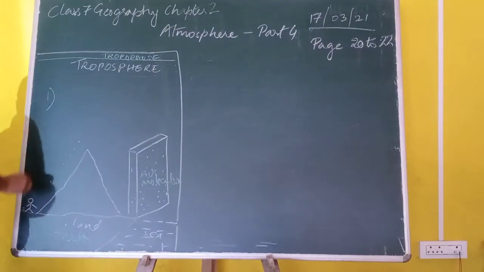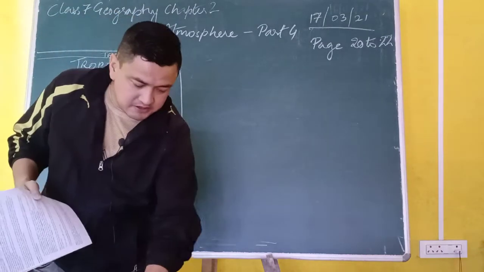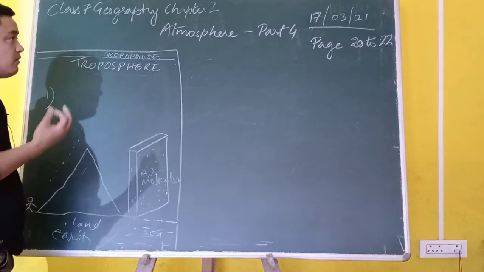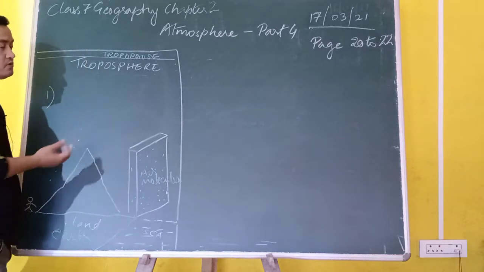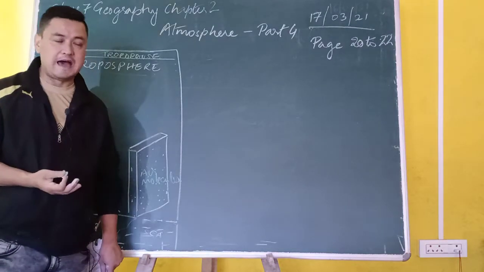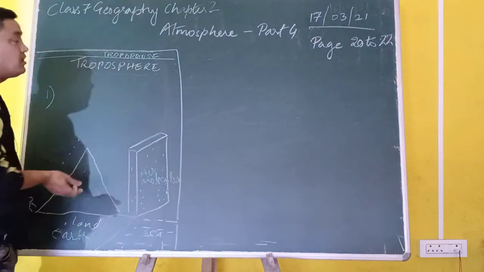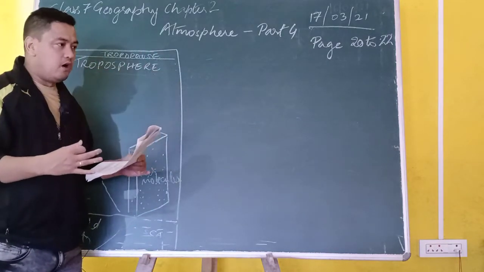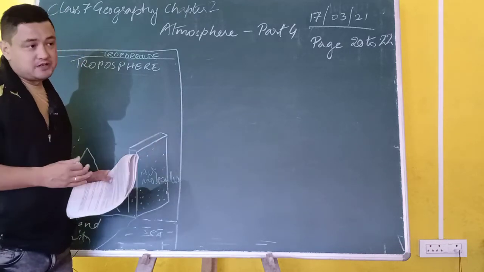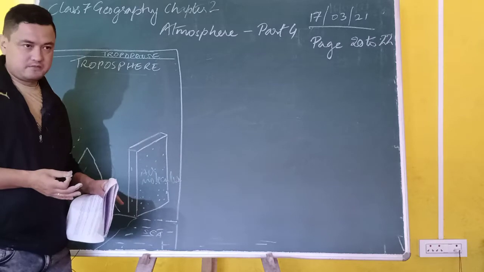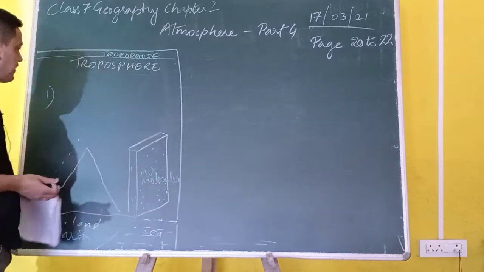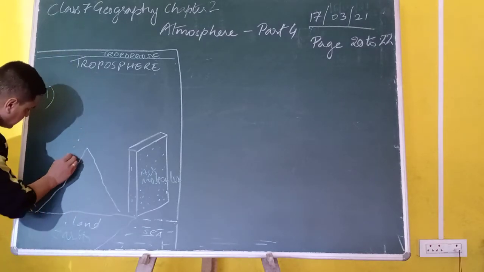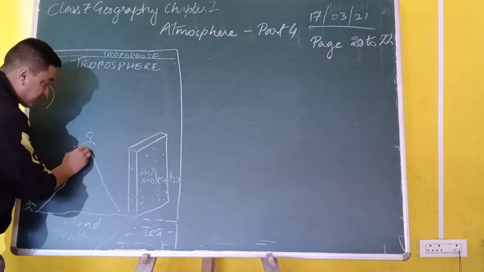The number one point, which you have to understand, is gravity. Gravity basically keeps the air molecules together. Last time I told you that in the troposphere you find all weather conditions happening, as well as all the gases, and they are bound together by gravity. Therefore you find this troposphere is the densest layer and the closest layer. So as you move away from the earth, what happens if you climb on top of a mountain?